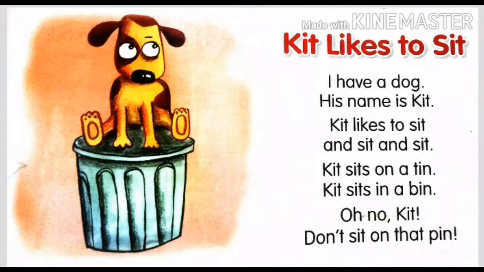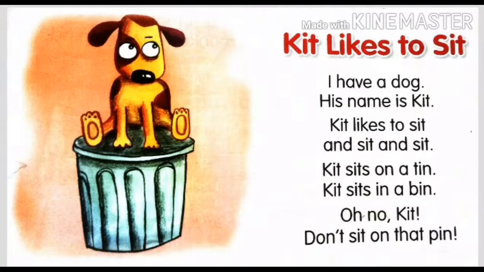Children, can you see in the second rhyme all the words which are ending? Yes, they are kit, sit, sit, tin, bin, kit, pin. So they are "it" and "in" words. They are ending with "it" and "in". So here we can see the vowel I.